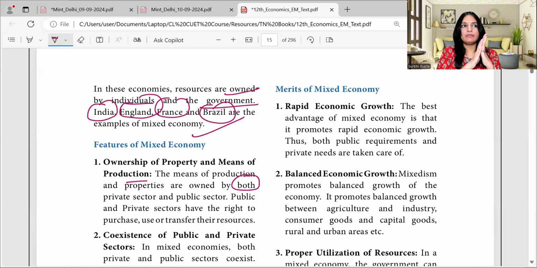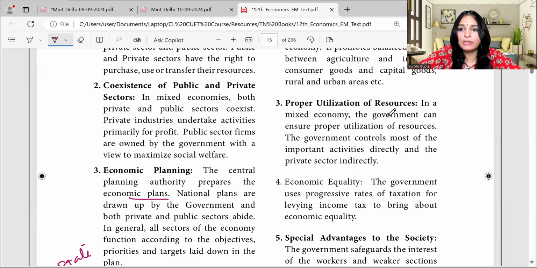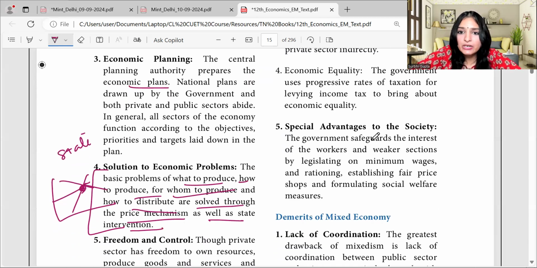What are the benefits or the merits of this will coincide with the merits of this, and now they will function together. So rapid economic growth will happen. Rapid economic growth, balanced economic growth, proper utilization of resources, economic inequality will also be there, and special advantages to the society will be there, because government will always safeguard the interest of the workers and weaker sections.